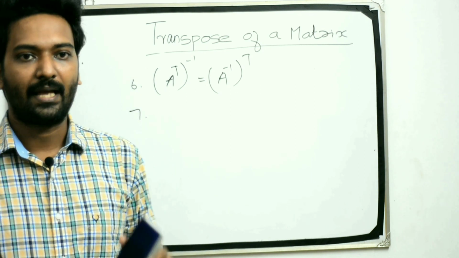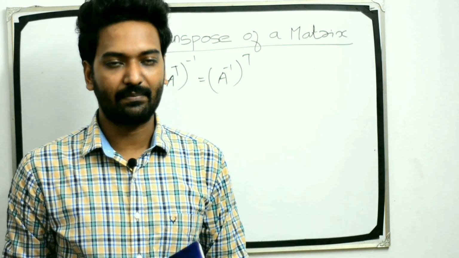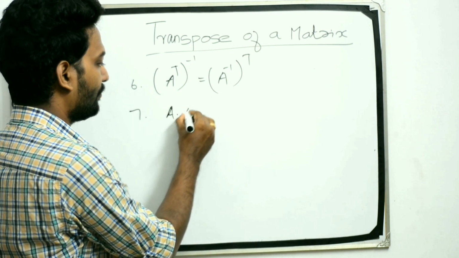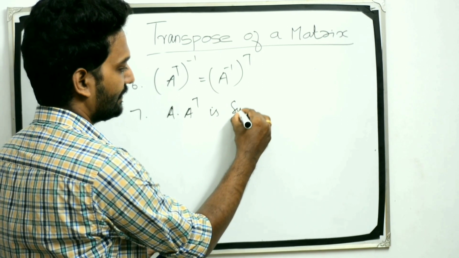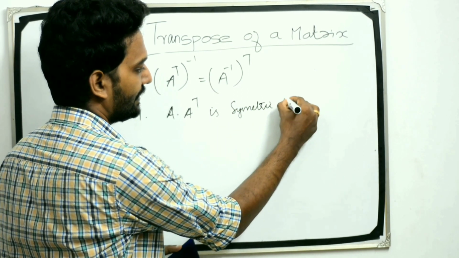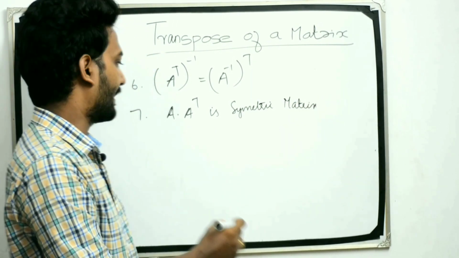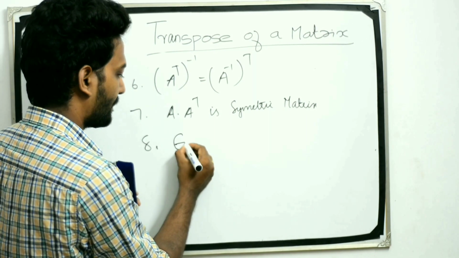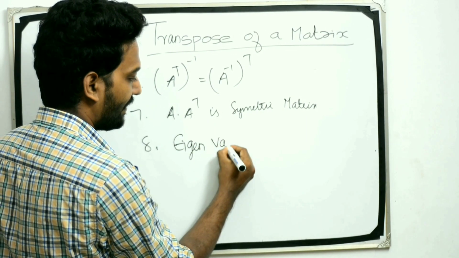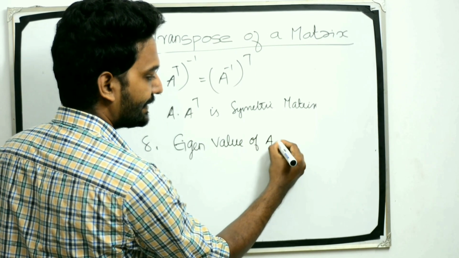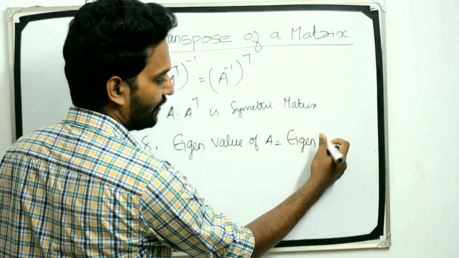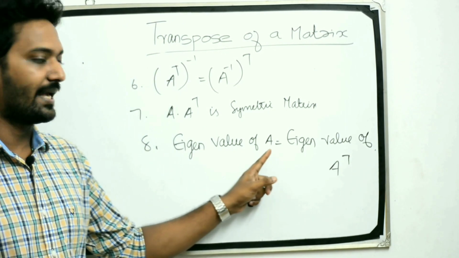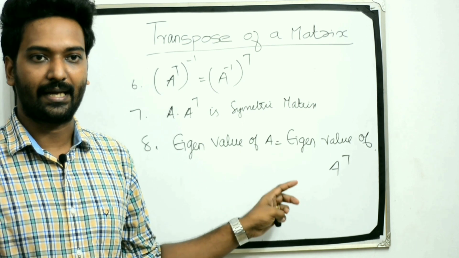Next is A into A transpose is a symmetric matrix. Next is eigenvalue of A is equal to eigenvalue of A transpose.